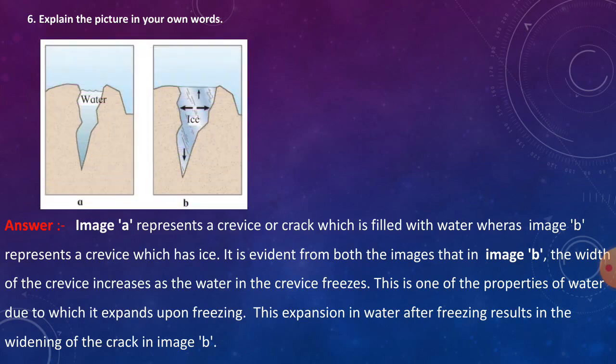6. Explain the picture in your own words. Answer. Image A represents a crevice or crack which is filled with water, whereas image B represents a crevice which has ice. It is evident from both the images that in image B, the width of the crevice increases as the water in the crevice freezes. This is one of the properties of water due to which it expands upon freezing. This expansion in water after freezing results in the widening of the crack in image B.